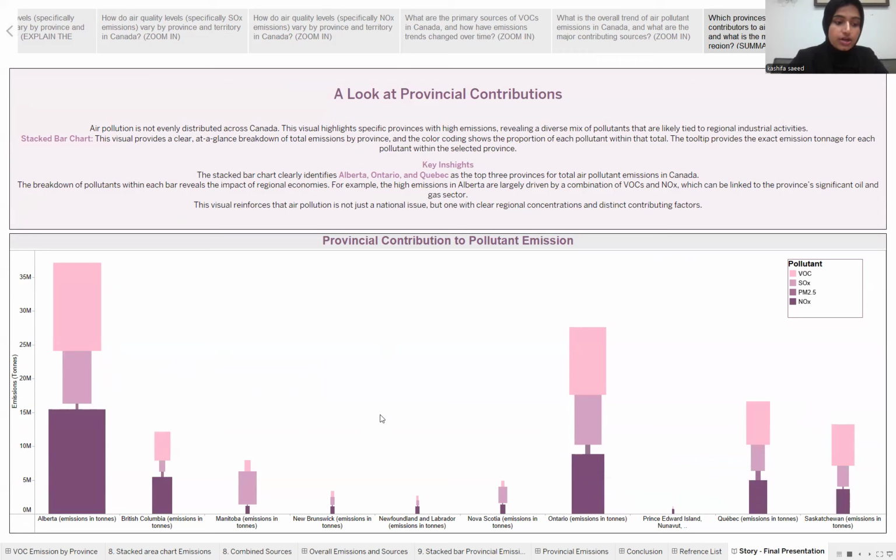The colors in each bar reveal a lot about the regional economies. For example, the high emissions in Alberta are largely driven by VOCs and nitrogen oxide, which we know are linked to the province's big oil and gas sector. So this visual proves that the fight against pollution is not just a national issue, but one with clear regional concentrations and unique causes.